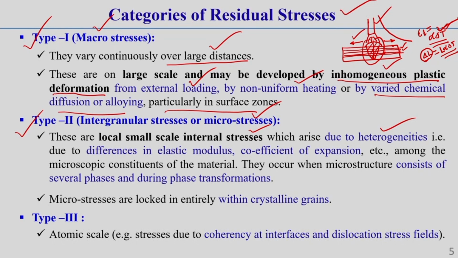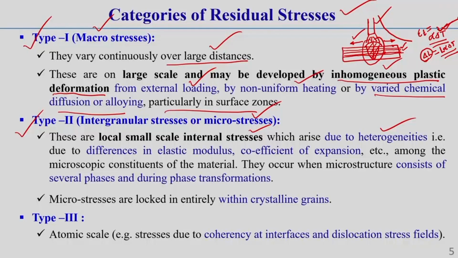Because a structure is made of different types of alloying composition, this alloying composition will have different mechanical as well as microstructural properties. Mechanical properties like Young's modulus and yield properties, then thermal properties like the coefficient of thermal expansion. So due to this varying alloying composition and its varying mechanical and thermal properties, the alloying elements will have different expansion and contraction.